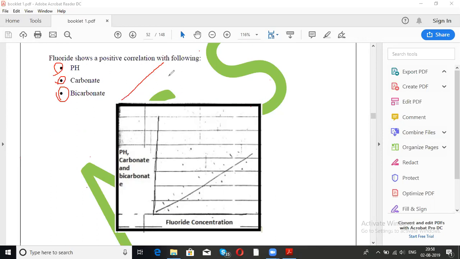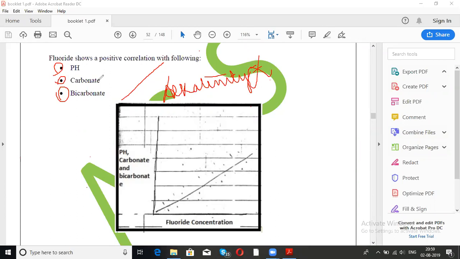Remember, alkalinity of water will be determined by, I think मैंने आपको ये लिखवाया भी होगा, if water is having high alkalinity, that means there is high concentration of carbonates and bicarbonates, right? So alkalinity is directly proportional to carbonate and bicarbonate ion concentration. Clear?